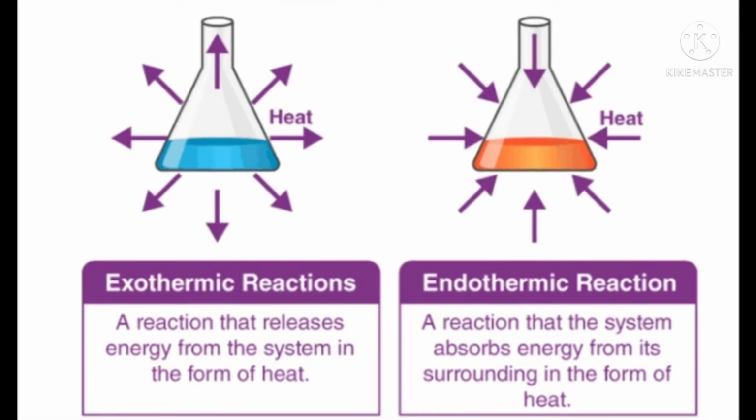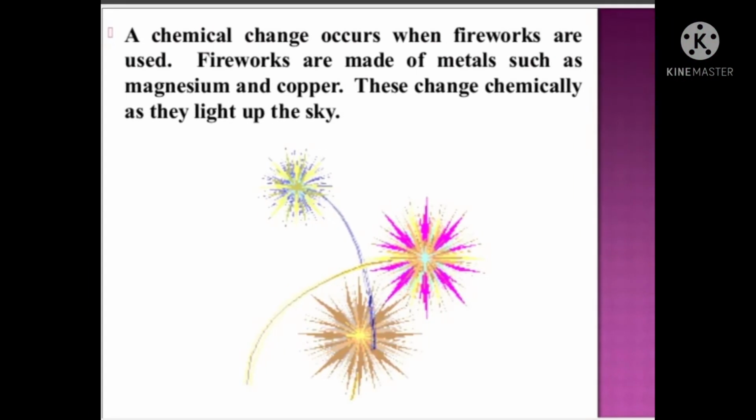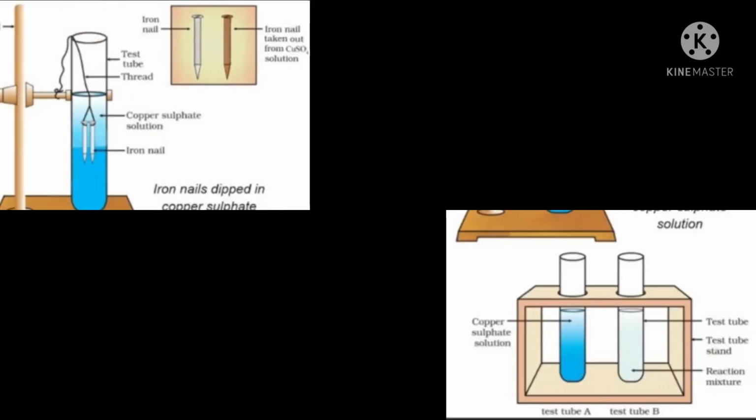Exothermic reactions: a reaction that releases energy from the system in the form of heat. An endothermic reaction: a reaction in which the system absorbs energy from its surroundings in the form of heat. A chemical change occurs when fireworks are used. Fireworks are made up of metals such as magnesium and copper. These change chemically as they light up the sky.